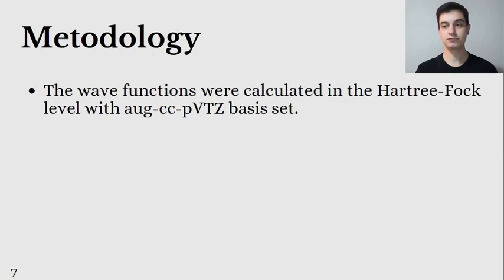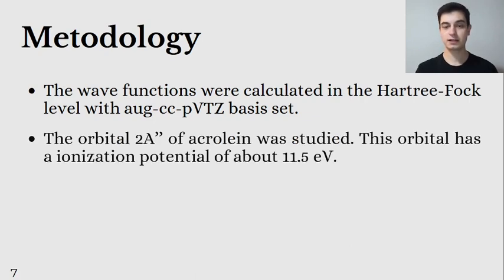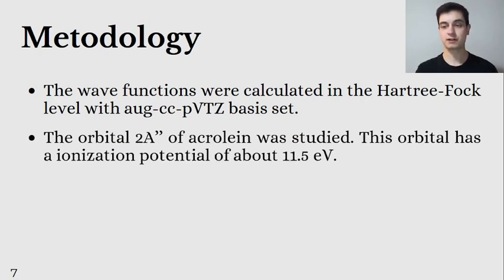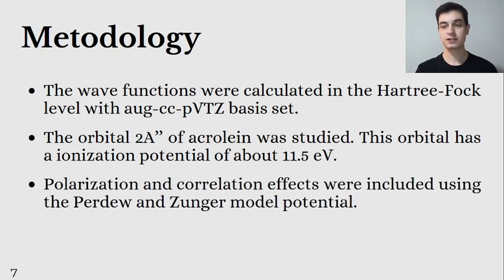The wave functions were calculated at the Hartree-Fock level with the aug-cc-pVTZ basis set. The orbital 2a'' of acrolein was studied. This orbital has an ionization potential of about 11.5 electron volts. Polarization and correlation effects are included using the Perdew and Zunger model potential.